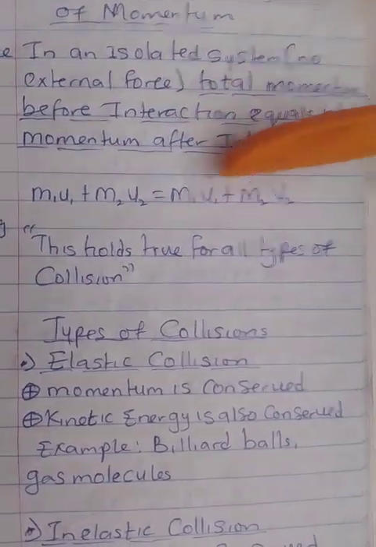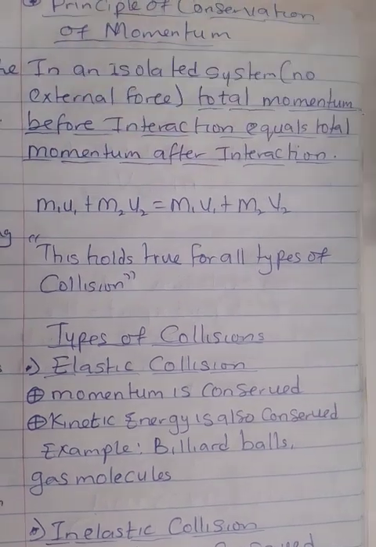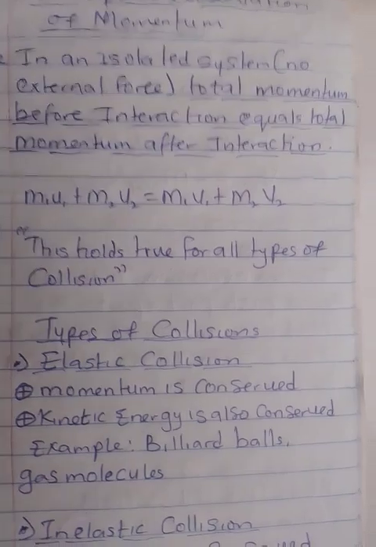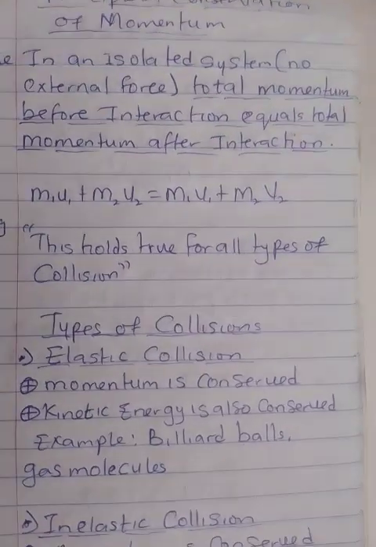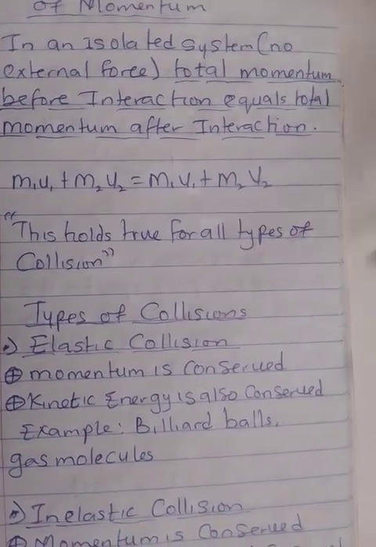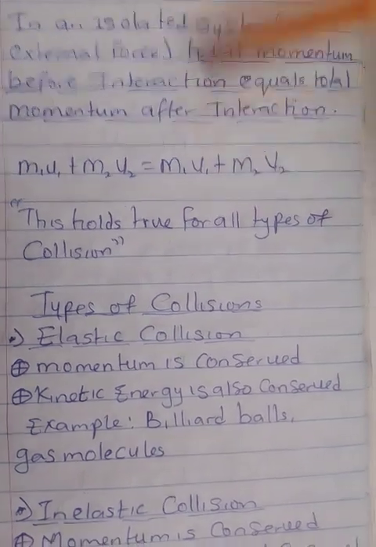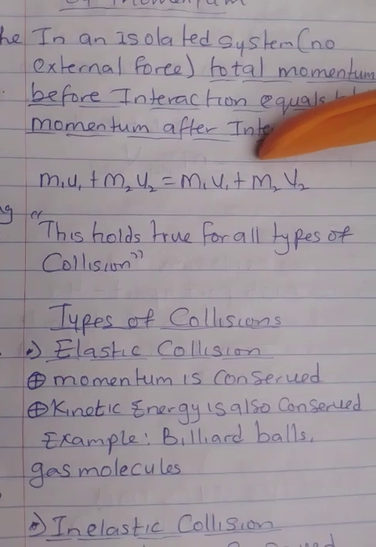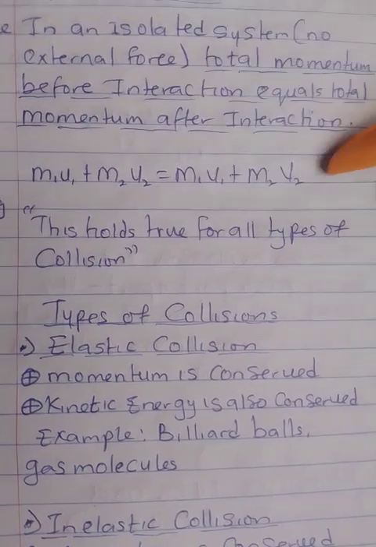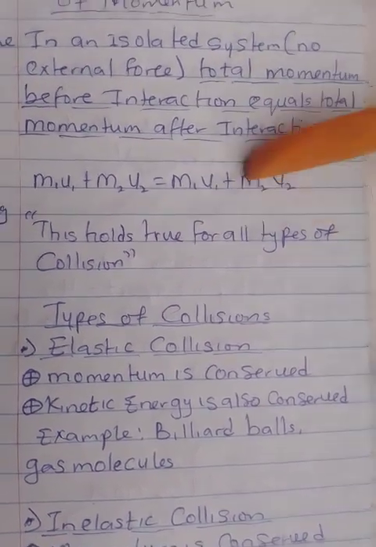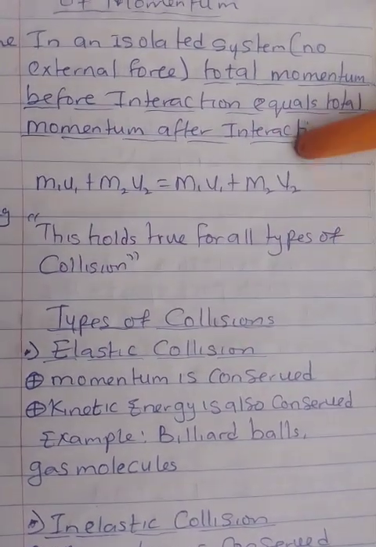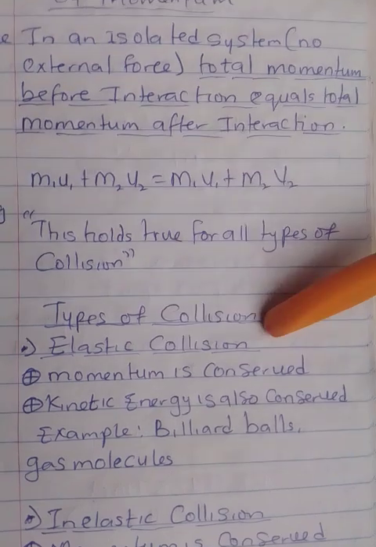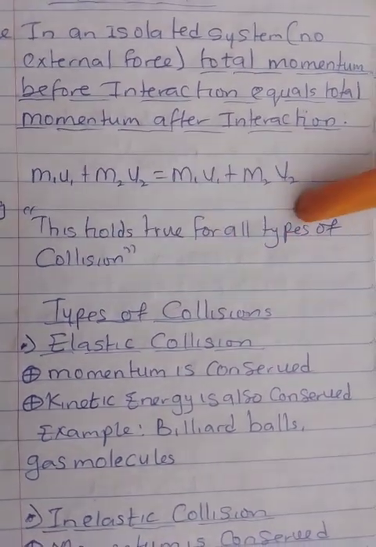Before the balls hit each other, they will have a mass, mass 1, and an initial velocity u1. The second one also has mass 2 and initial velocity u2. After their collision, or their interaction, they will have new velocities: the masses are still there, with v1 as a new velocity, and the second mass with v2, which is another velocity. So the total momentum after the interaction is equal to the total momentum before the interaction, and this holds for all types of collision.